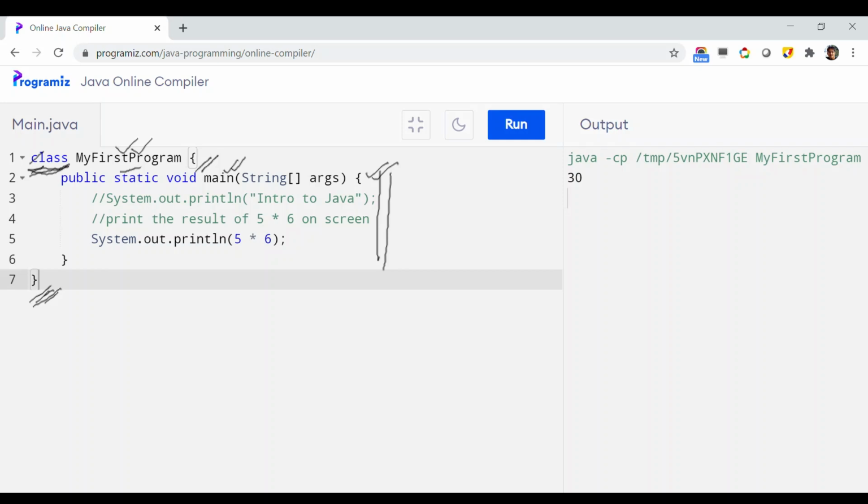So whenever you want to write a Java program, after you define the class, inside your class, you have to write public static void main. Then after main, inside an opening and closing parenthesis, you have to write String followed by this opening and closing box bracket, and followed by a name of your choice. So here I have written public static void main and then this String, then args inside the parenthesis.